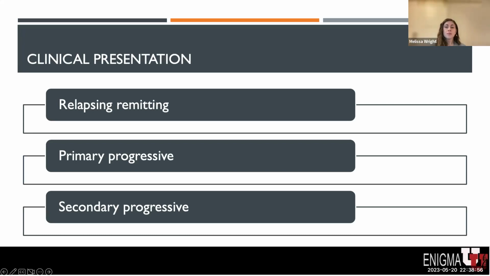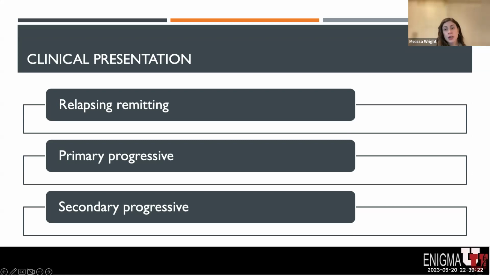The clinical presentation of MS: most patients don't present with all these symptoms that I discussed on the previous slide all at once, but may develop multiple symptoms with time. Multiple sclerosis typically follows one of three different types of pattern of clinical course. The first is relapse remitting, which is the most common presentation.